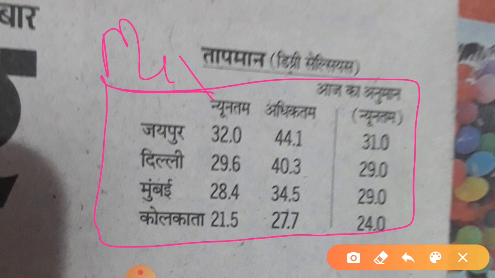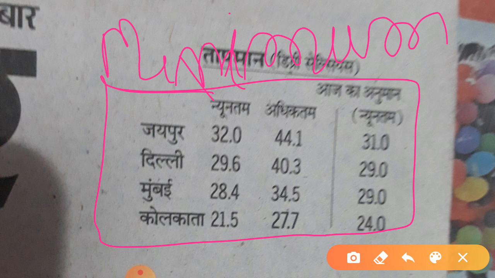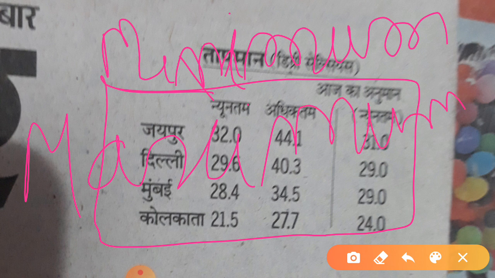If you don't have an English newspaper, I am telling you, Nyuntam means minimum. Adhiktam is maximum. You are not too small that you don't know, but let me make it clear again. You have to write all these four daily. This is a daily report. Daily you have to write this temperature. Clear?